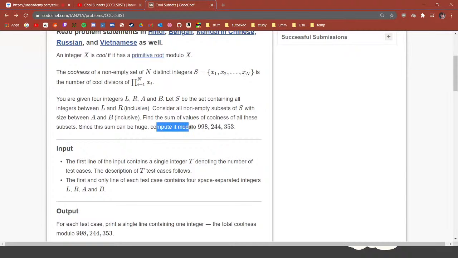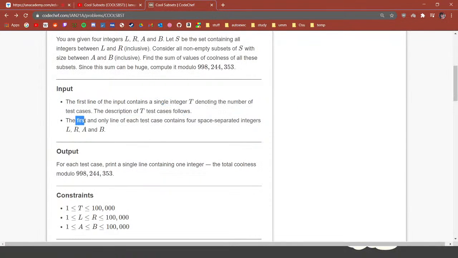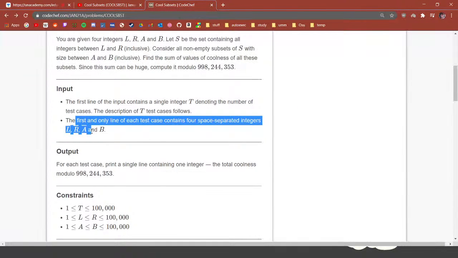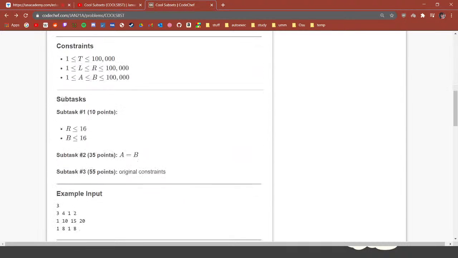Since this sum can be large, compute it modulo 998244353. The input is given t test cases, and in these t cases we are given L, R, A and B. T is 10 to the power 5, L and R are up to 10 to the power 5, A and B are up to 10 to the power 5. We are given a subtask 1 where R is less than or equal to 16 and B is less than or equal to 16.